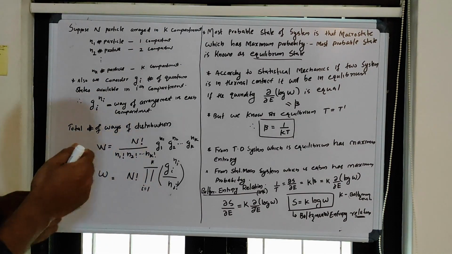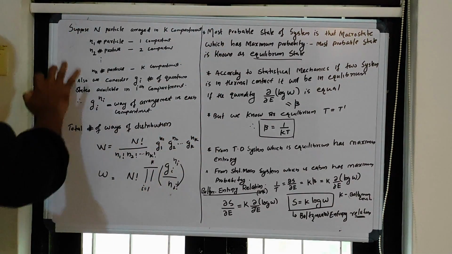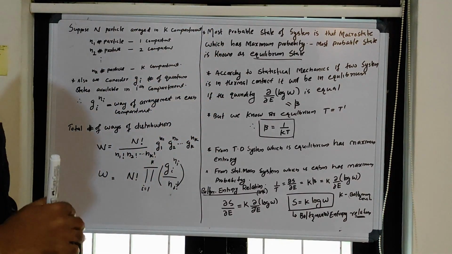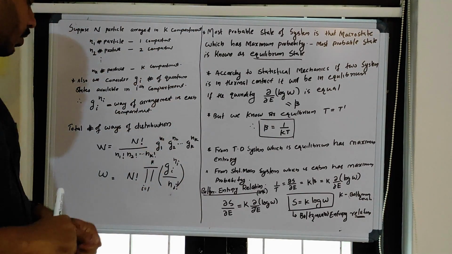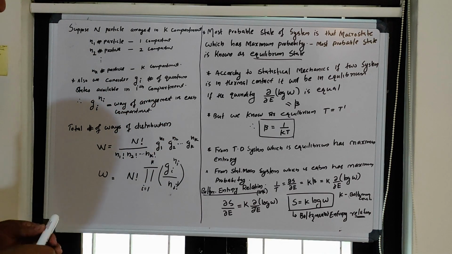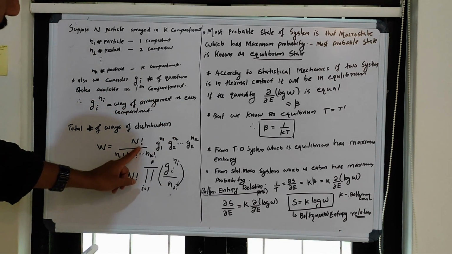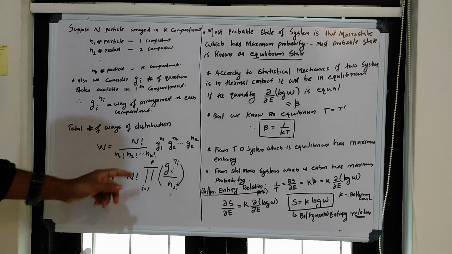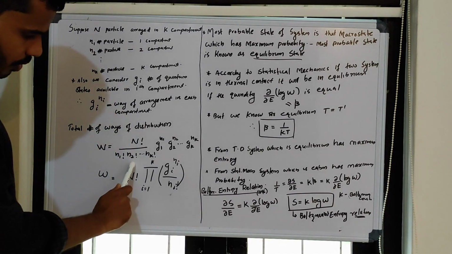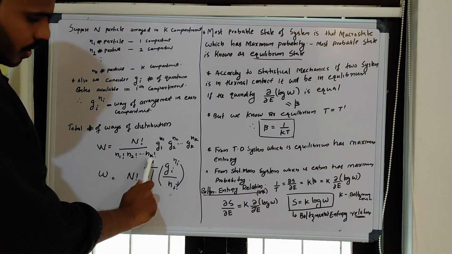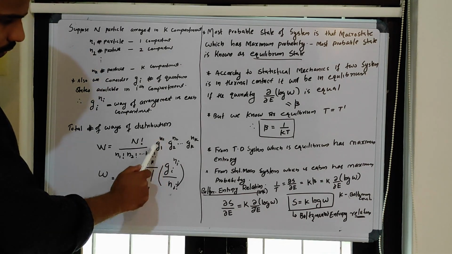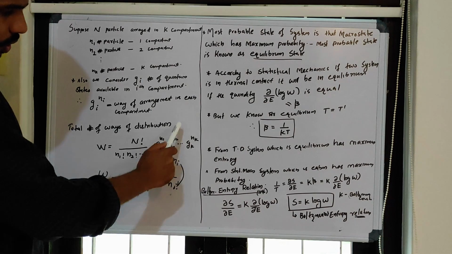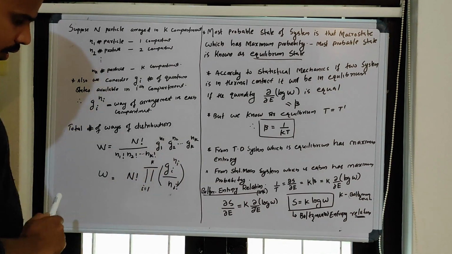So suppose I have this distribution of particles, and what is the total number of ways of distribution? I denote it as W. So W is equal to n factorial, where n is the total number of particles, divided by n1 factorial into n2 factorial, and so on up to nk factorial. And each compartment has different ways of arrangement: g1 raised to n1, g2 raised to n2, and so on, gk raised to nk.